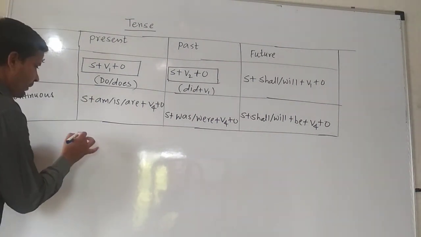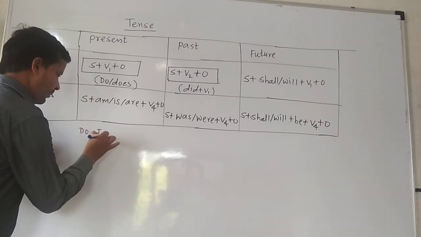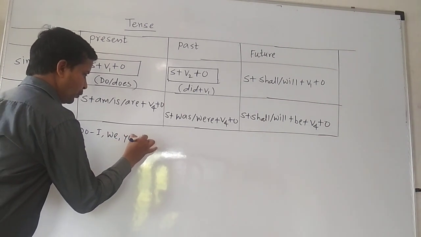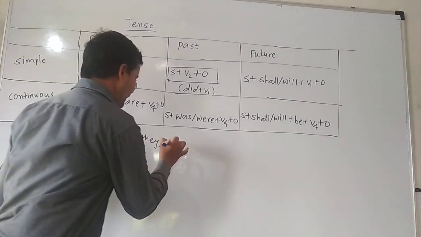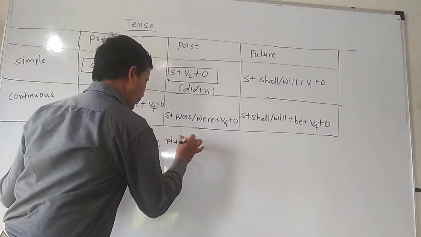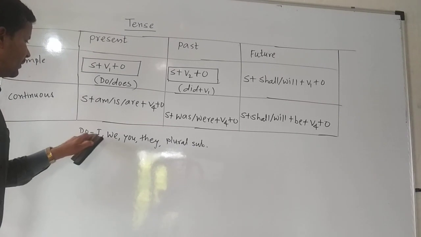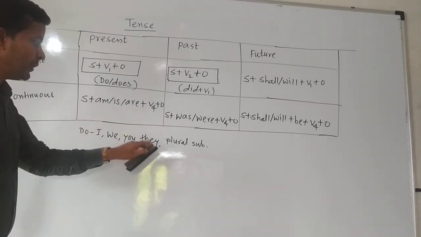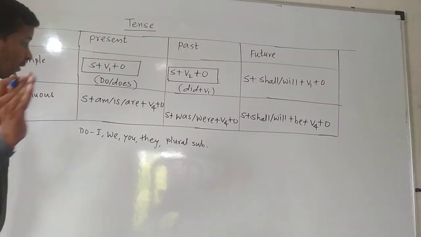Now just see, here do we can use with I, we, you, they, and at the same time any plural subject. See, I do not, we do not, you do not, they do not, or any plural subject. At that time we are using do.